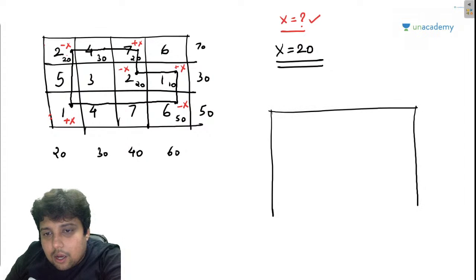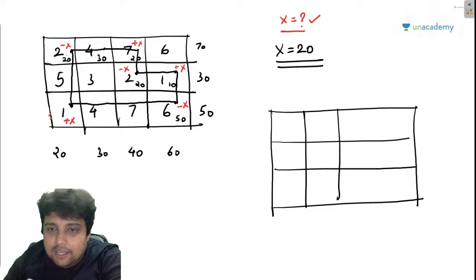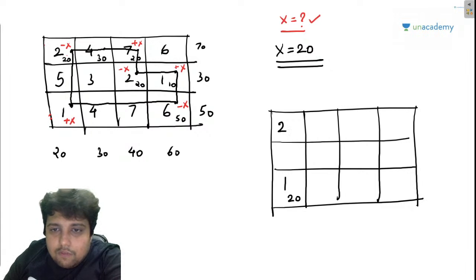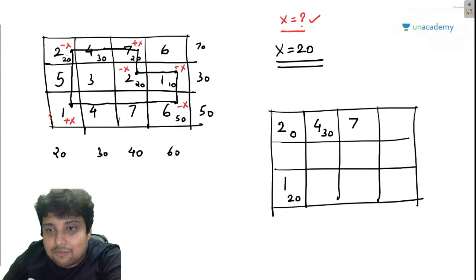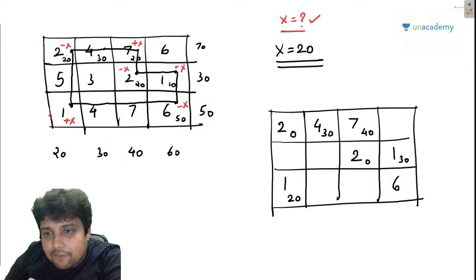So I will make a new table where I will be taking x as 20 and making the new allocation. So this 1 will get x, that is 20. This 2 will become 0. 4 will remain as it is, 30. 7 will get plus x, that is 40. This here 2 will become again 0. This 1 will become 30 and this 6 will become 50, my friends.